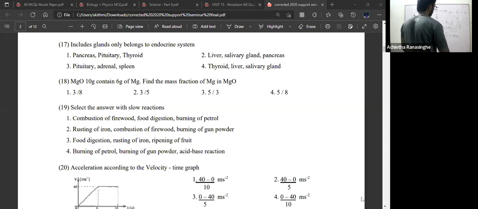Pancreas, what are the 2 hormones? Insulin and glucagon in pancreas. In thyroid, thyroxine hormone. And the other one is pituitary: luteinizing hormone, follicle stimulating hormone, then growth hormone, all those are secreted from the pituitary.